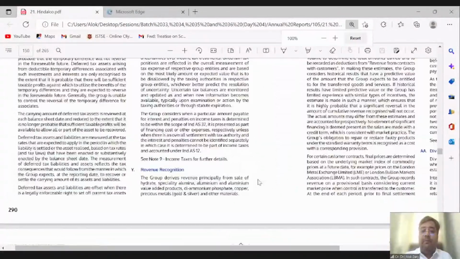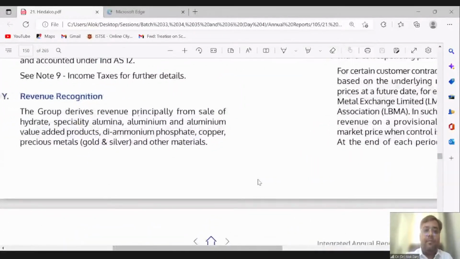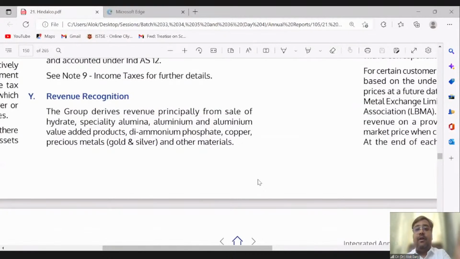I will show you the accounting policy in the annual report of Hindalco Industries Limited. You guys are CA final students. You should have expert knowledge of Ind AS. And let me tell you, whenever you qualify as a CA and go to industry or consulting, people will ask you about the practical application of these Ind AS. So in your learning agenda, you should refer to some annual reports. Revenue recognition accounting policy.